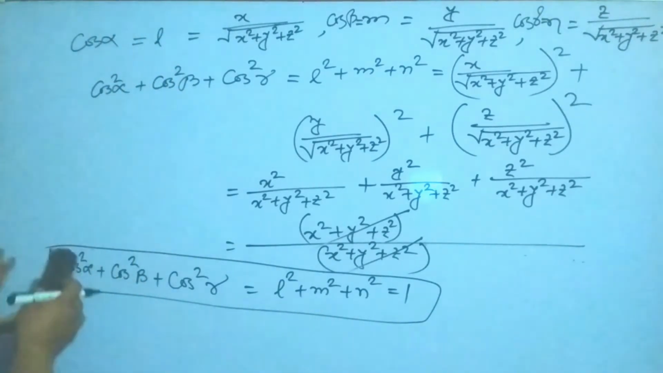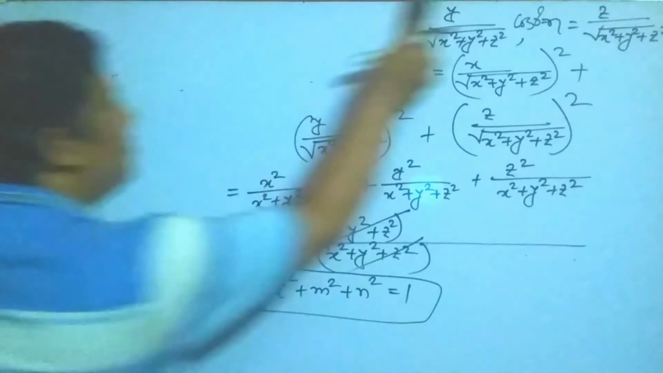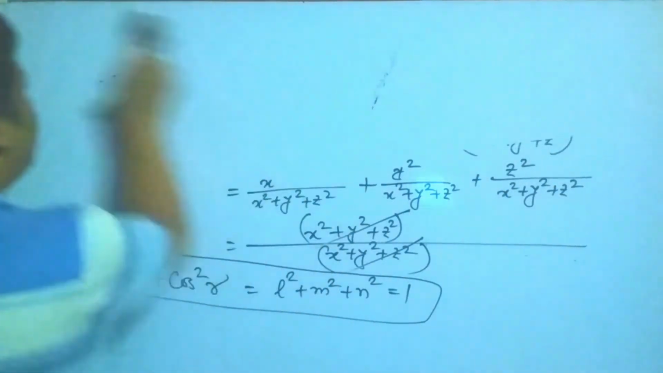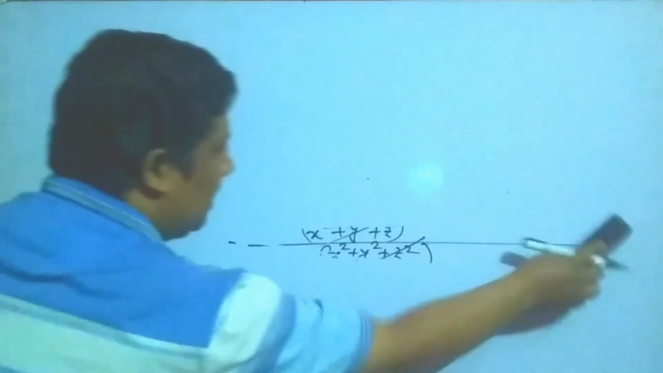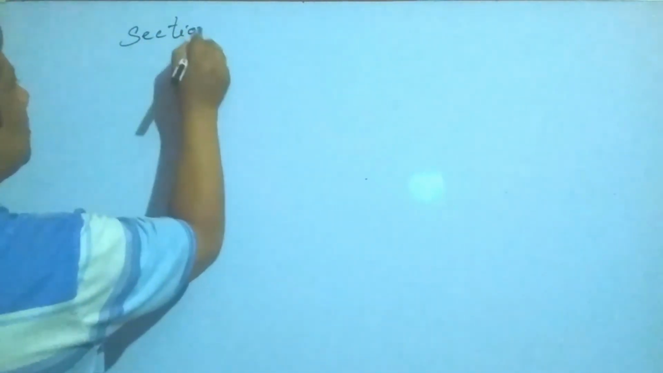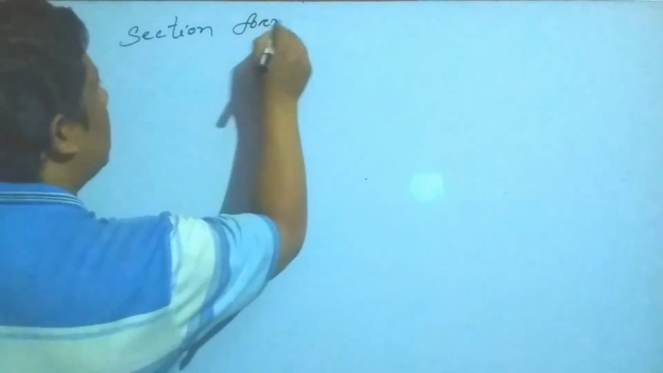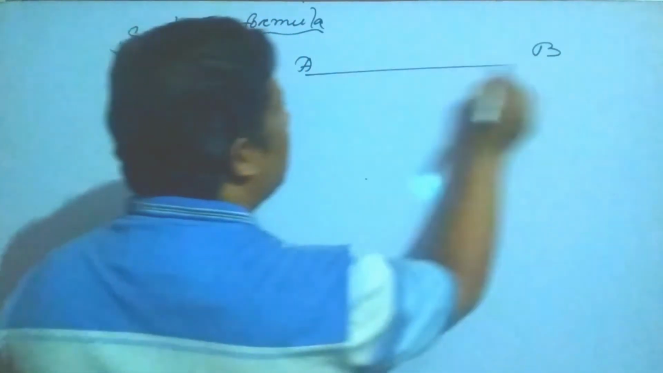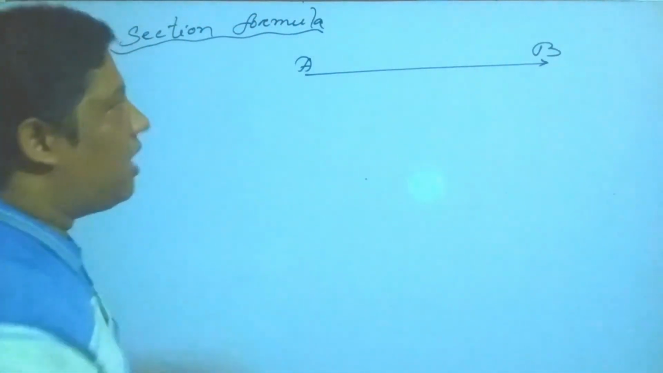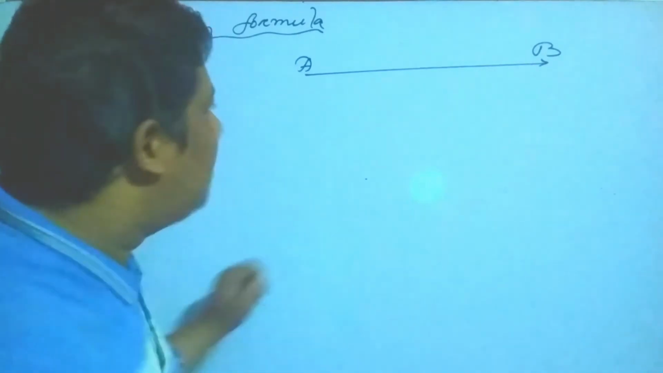Next topic is the section formula. Using this, I can solve so many questions. Last topic is the section formula. Suppose point A and point B are joined, these two points are joined, and I get the vectors.